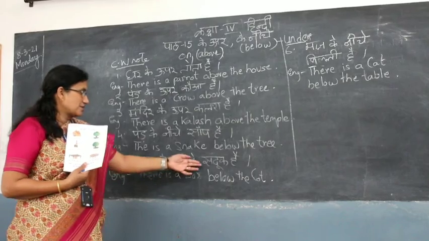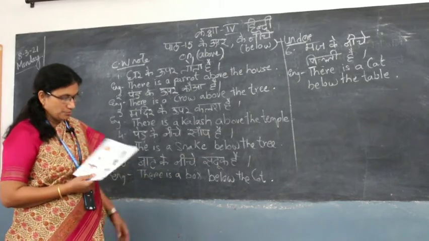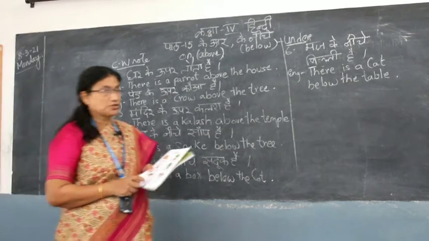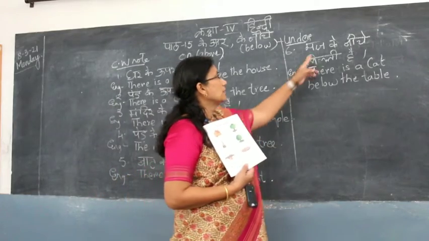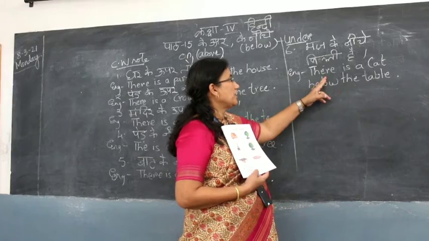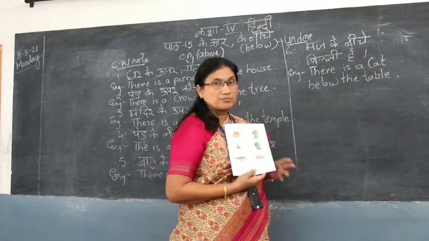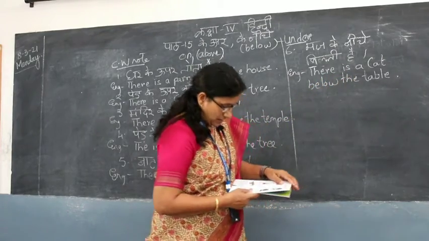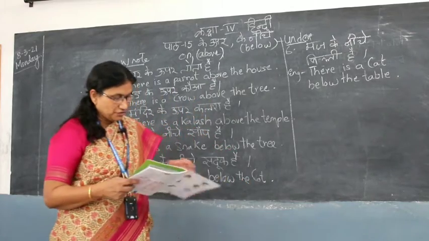Then खाट के नीचे संदूक है. There is a box below the cot. And coming to the sixth one, मेज के नीचे बिल्ली है children. There is a cat below the table. Children, do this in your rough note.